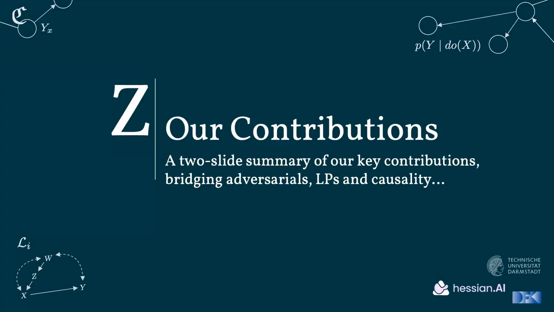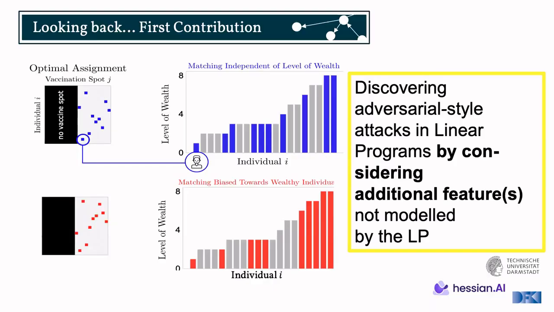So to just summarize on 2 slides, our key contributions, which were building this triangle bridge essentially between these 3 otherwise seemingly unrelated areas of research. So the first contribution was really that we discovered how adversarial style attacks in linear programs can be done. So they are being done by this additional feature which is being considered by the adversary, where the matching is still being kept intact and the original cost matrix doesn't deviate too much in an epsilon approximate sense.